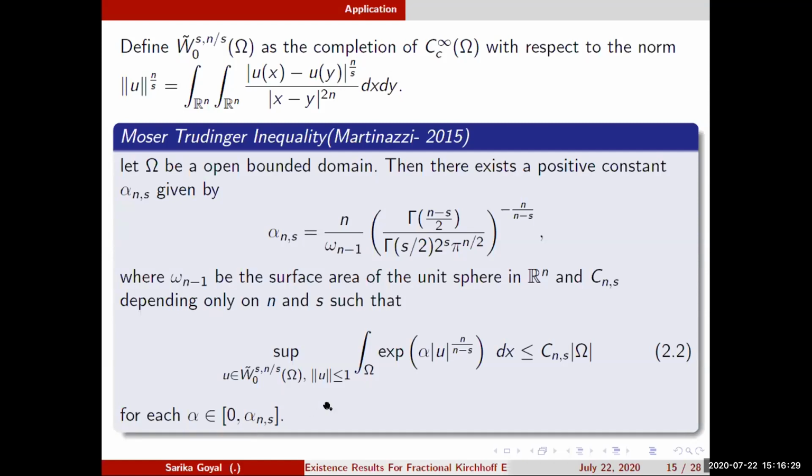They also proved that this supremum is infinite for alpha strictly greater than alpha_{n,s} star. That is, there is another alpha_{n,s} star beyond which the supremum is infinite. But what is still open is whether alpha_{n,s} is the same as alpha_{n,s} star or not.